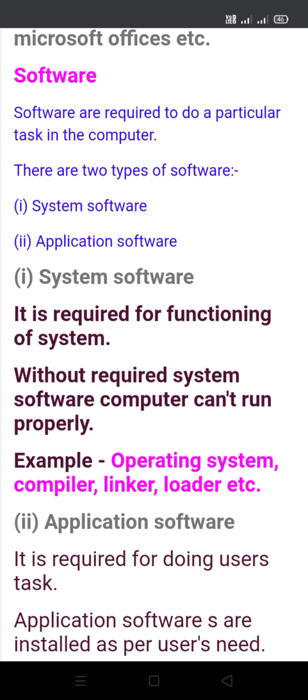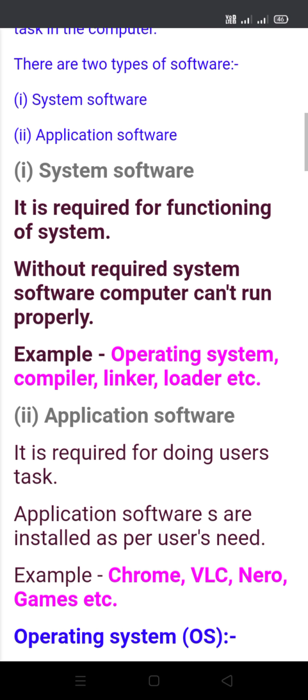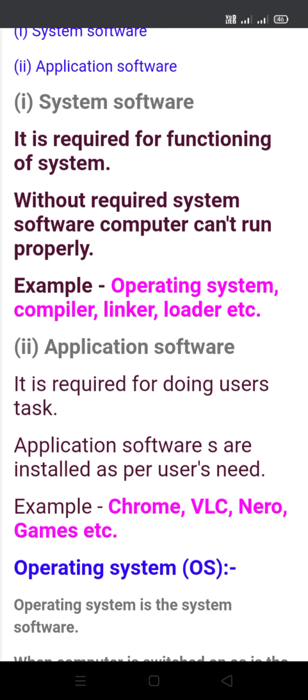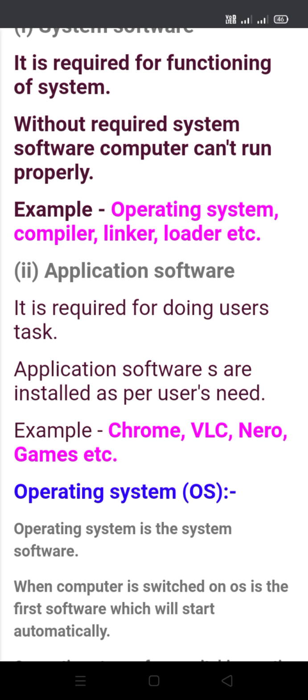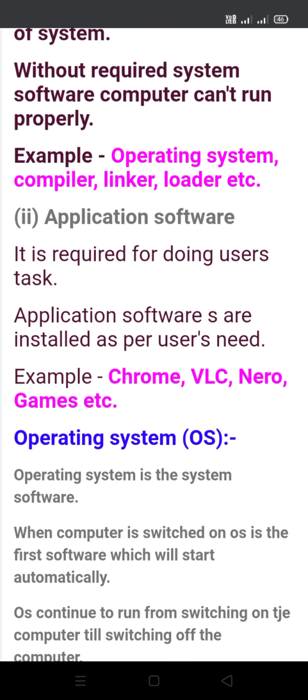There are two types of software: system software and application software. System software is required for the functioning of the system. Without the required system software, the computer cannot run properly. Example: operating system, compiler, linker, loader, etc.